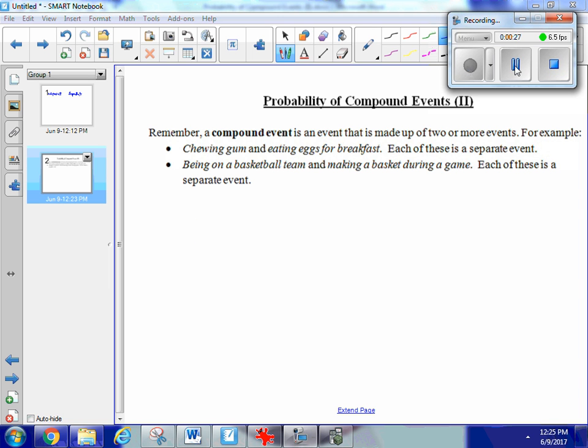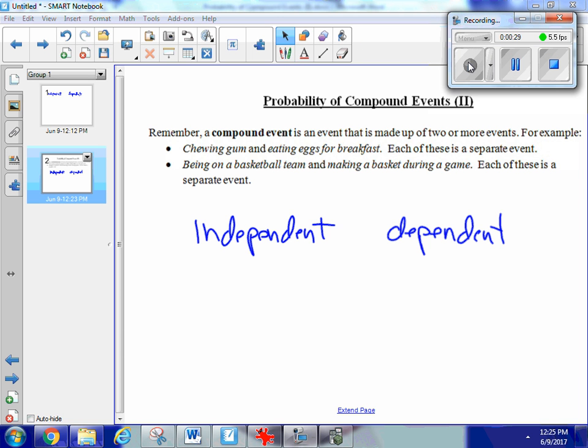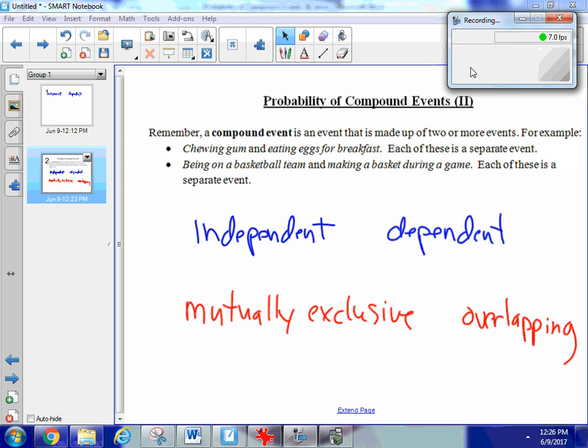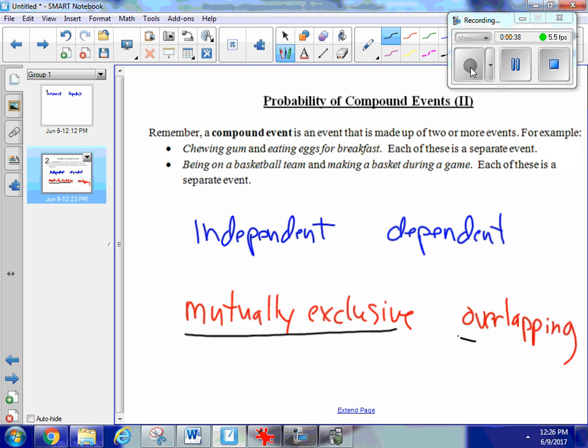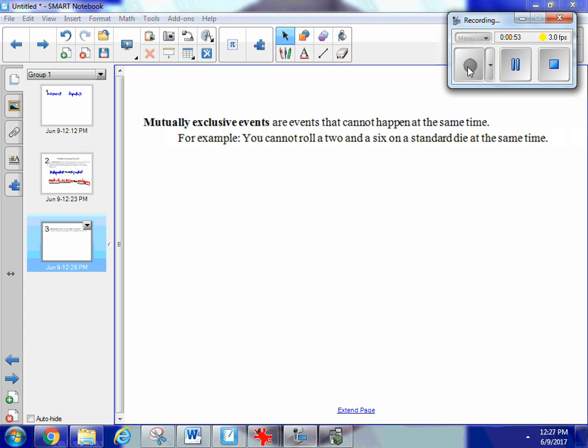And we talked about independent and dependent events. And now we're going to talk about mutually exclusive and overlapping events. So independent and dependent were kind of like the opposite of one another. And mutually exclusive and overlapping, they're also kind of the opposite of one another, and they have different rules. So mutually exclusive events, like it sounds like, are two or more events that cannot happen at the exact same time.